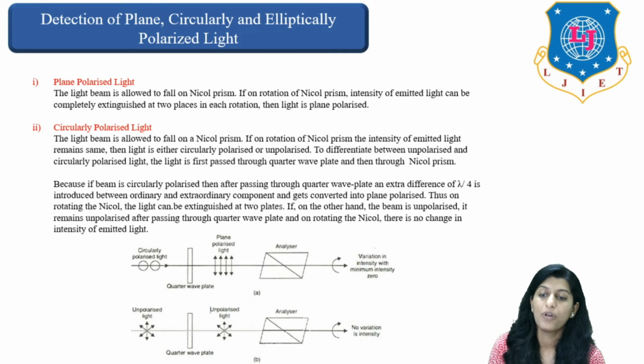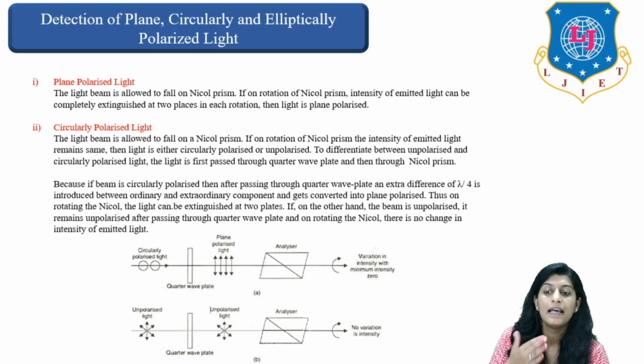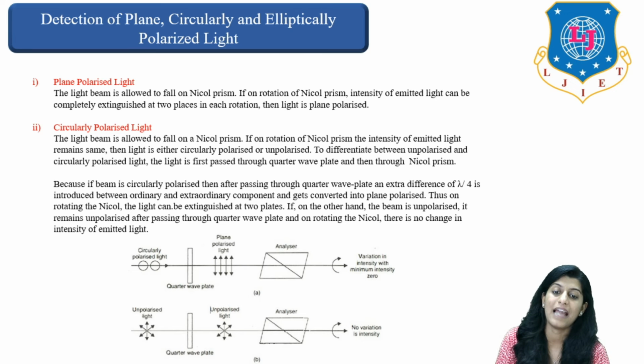First, plane polarized light. The light beam is allowed to fall on a Nicol prism. If on rotation of the Nicol prism the intensity of emitted light is completely extinguished at two places in each rotation, then the light is plane polarized.